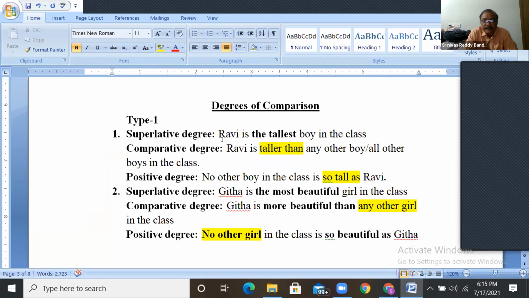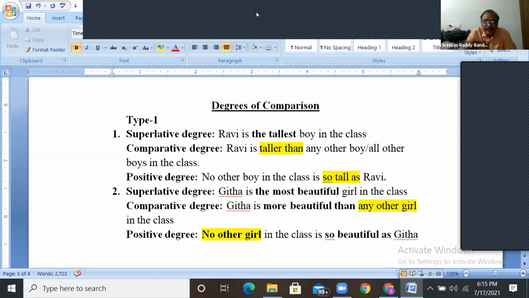Only positive degree and comparative degree are possible to compare between two. Is it clear? This is very, very important. In errors, it will come.